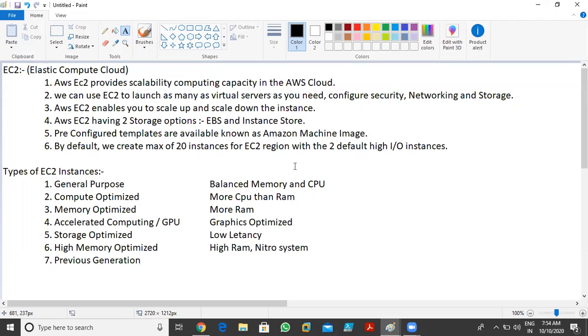Like if you want to run a heavy application, and that application needs 2 gigahertz of processor, the Nitro System takes care of all the resources, manages them properly, and provides them to the applications you're running on a particular virtual machine, on a particular EC2 instance. So that was the thing: they give you a special type of hypervisor in high memory optimized, known as the Nitro System. With the help of the Nitro System, this instance runs very fast as compared to memory optimized. Now the last one we have is previous generation.